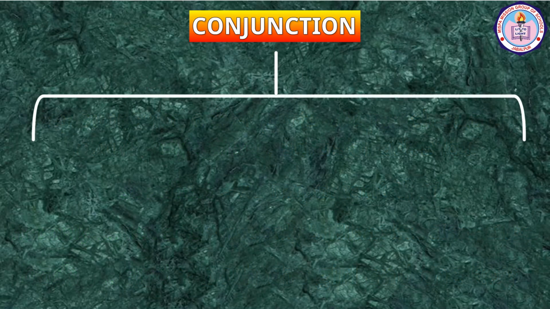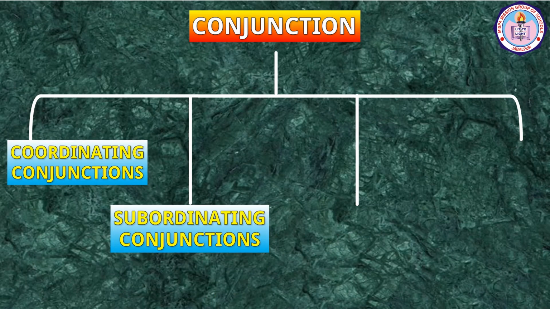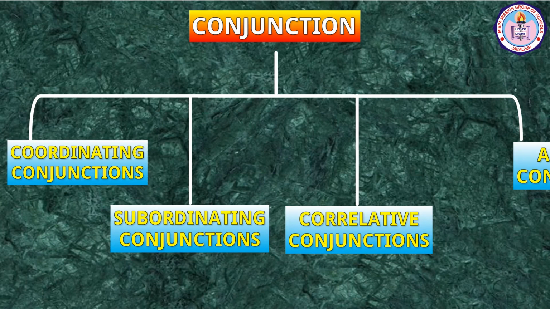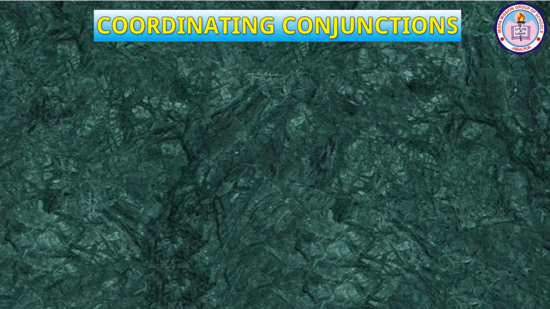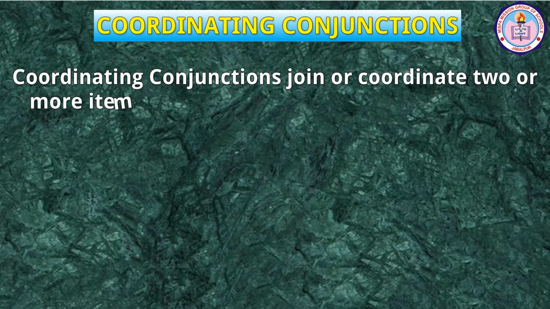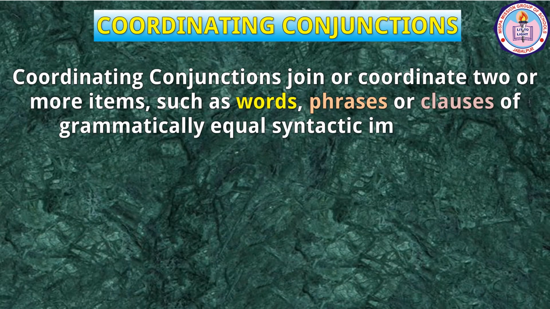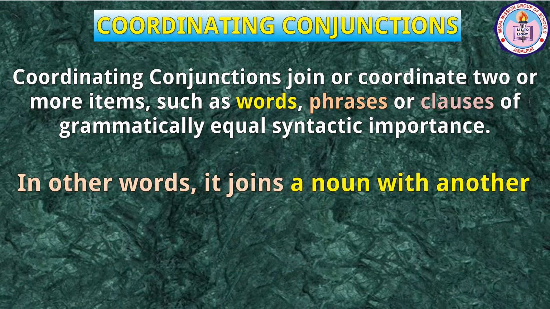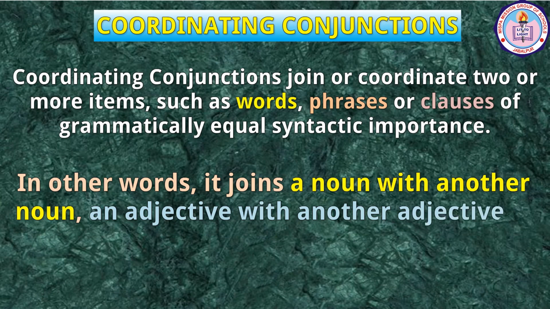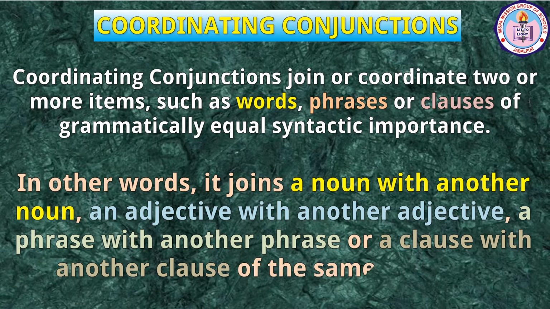There are mainly four kinds of conjunctions: coordinating conjunctions, subordinating conjunctions, correlative conjunctions, and adverbial conjunctions. Let us discuss first coordinating conjunctions. Coordinating conjunctions join or coordinate two or more items such as words, phrases, or clauses of grammatically equal syntactic importance. In other words, it joins a noun with another noun, an adjective with another adjective, a phrase with another phrase, or a clause with another clause of the same category.